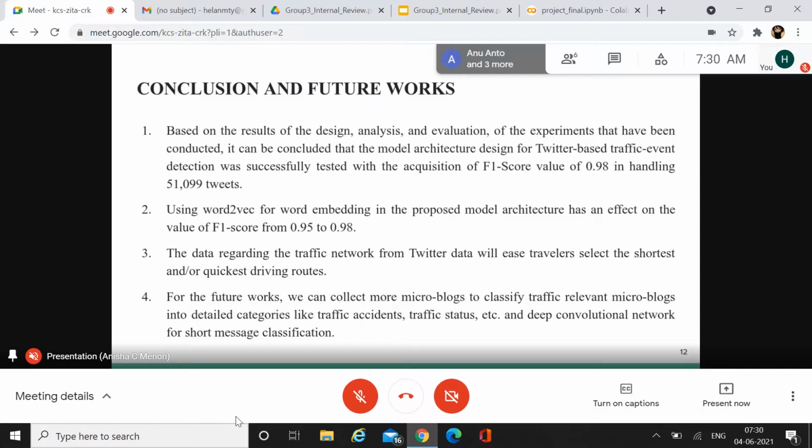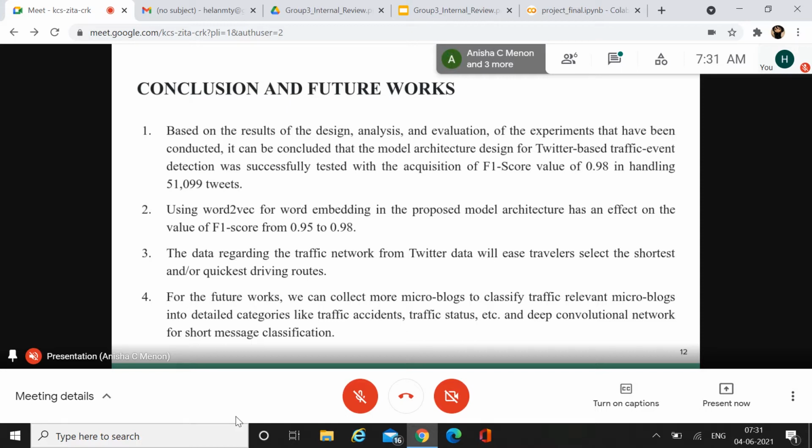As future work, we can collect more data for classifying traffic-related tweets into detailed categories like traffic accidents, or whether the traffic is due to some external factors like a soccer game or procession or manifestation, etc. And we can also use a deep convolutional network for short message classification.